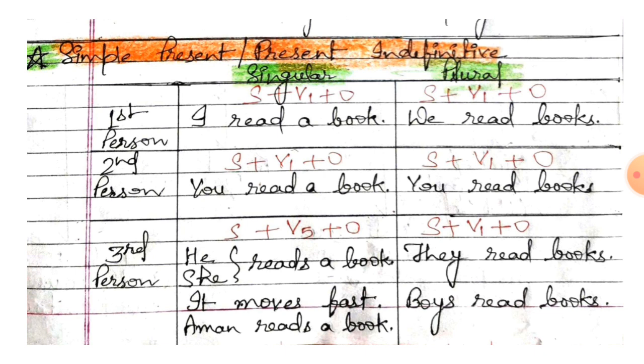He reads a book, she reads a book, it moves fast, Aman reads a book. So here we used V5 and the rest of the subjects take V1.